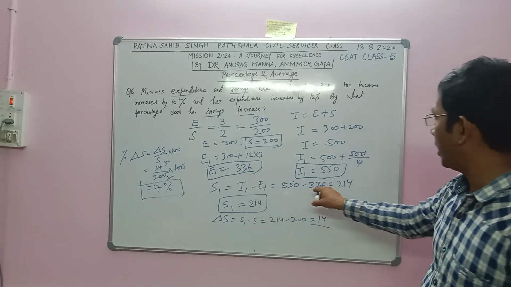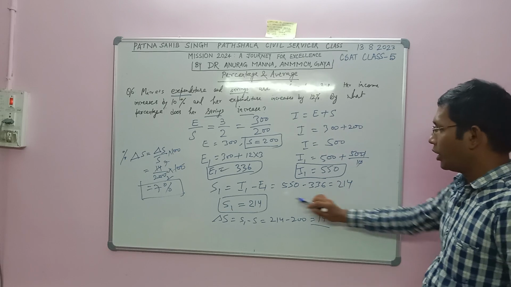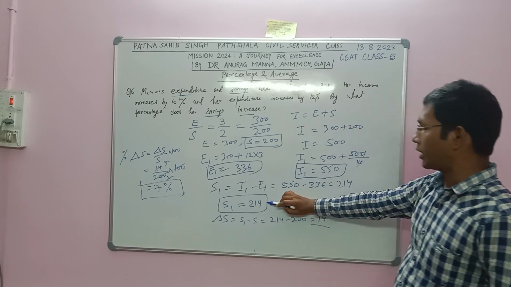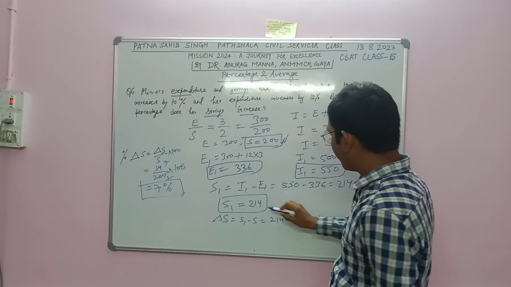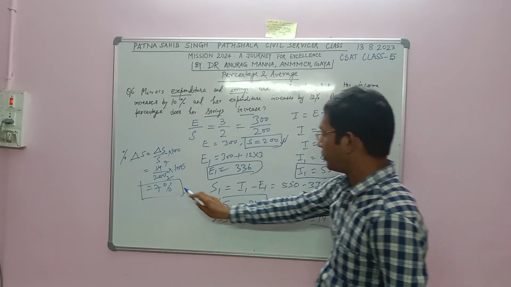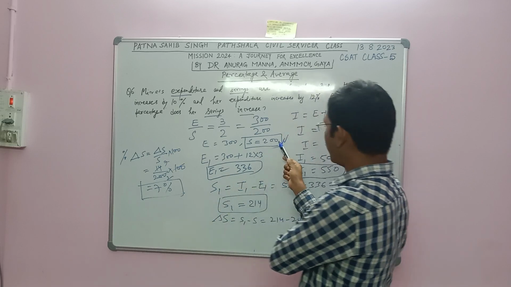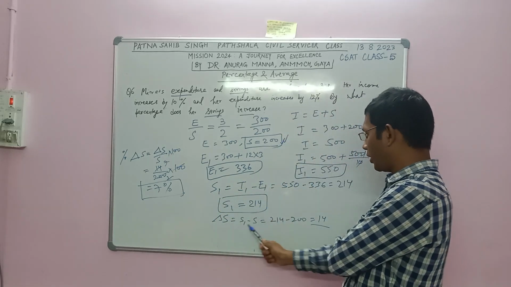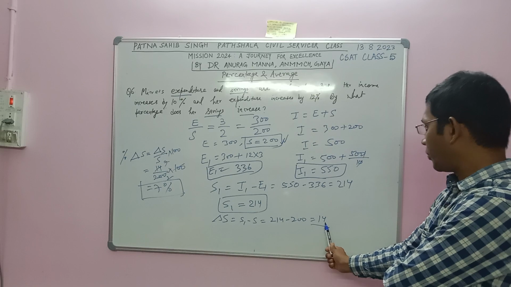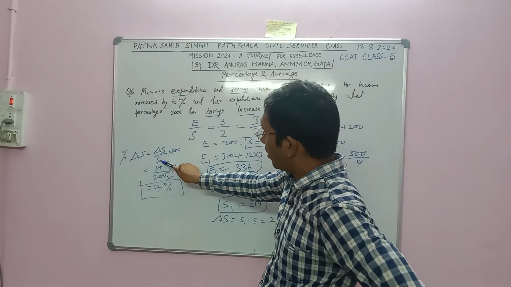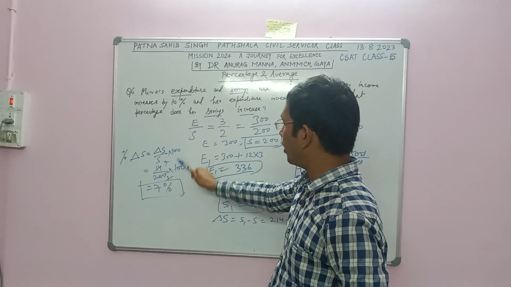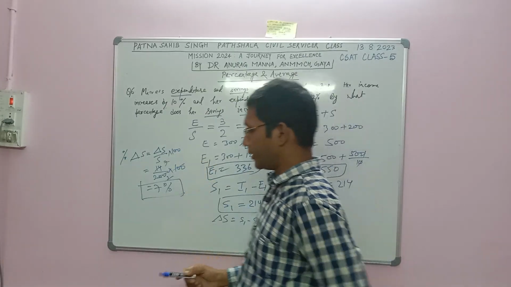So 550 minus 336 equal to 214. This is the new saving, an increment of 14 from the earlier saving of 200. So the increase in saving divided by original saving into 100 is 7%.